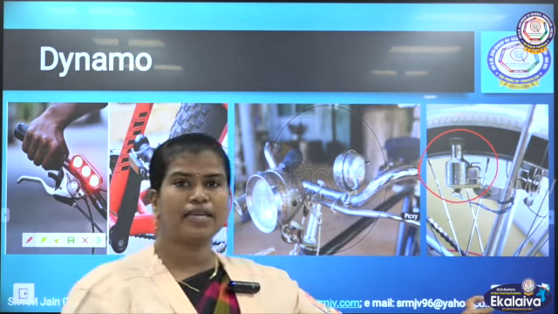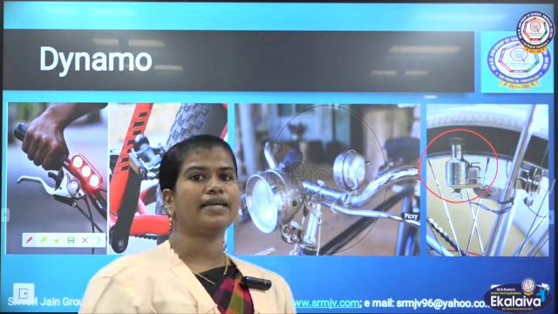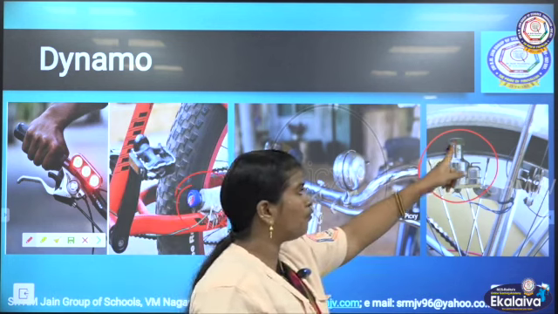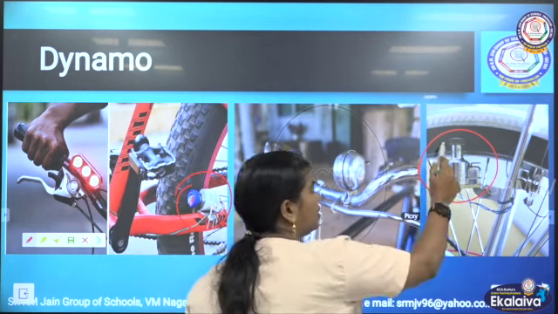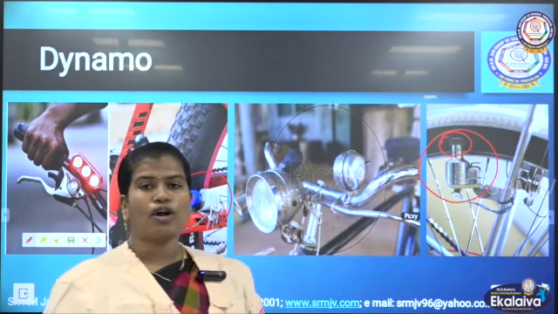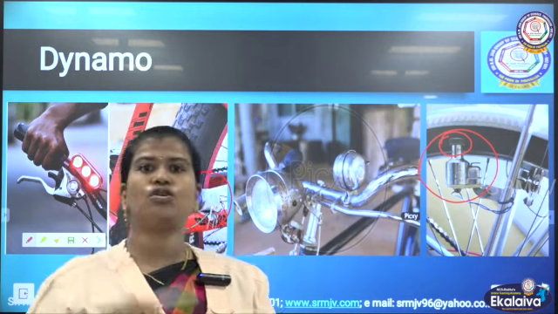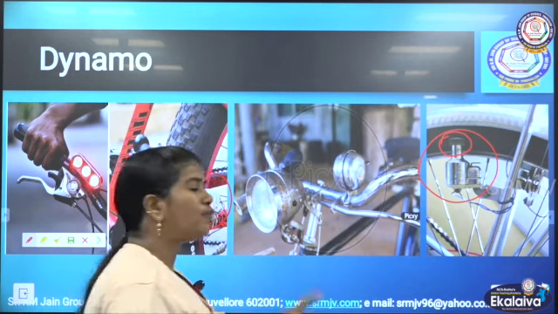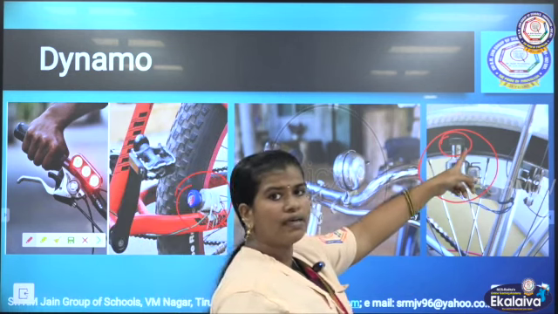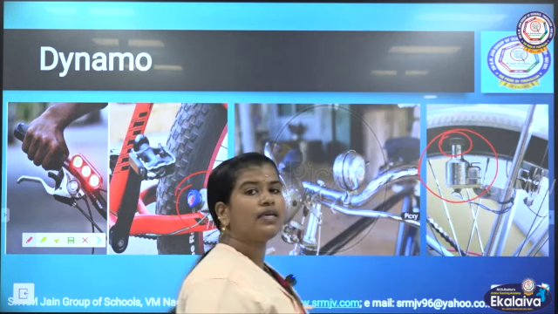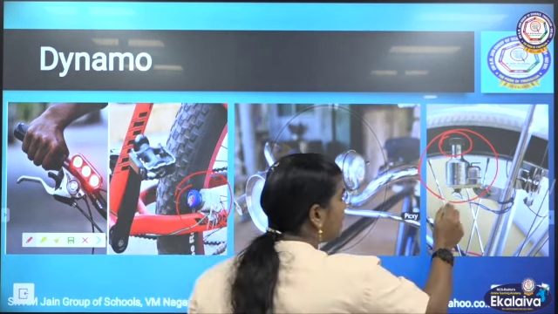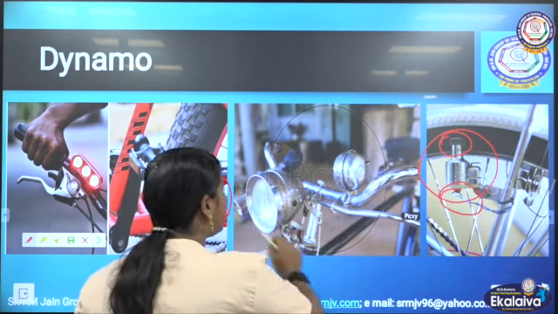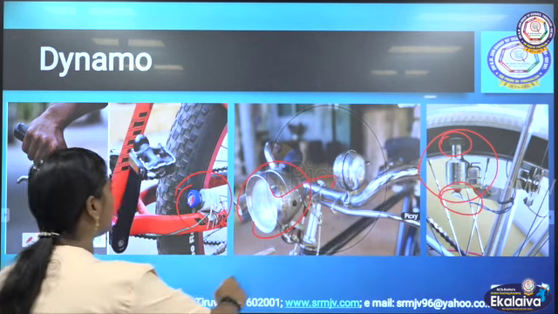There will be a magnet inside it, and when we cycle, the top part of the dynamo has contact with the wheel, so that it also rotates. As a result, what happens? We are rotating the armature coil in between the magnetic field. When we do that, it creates the electric current and makes the bulb glow.